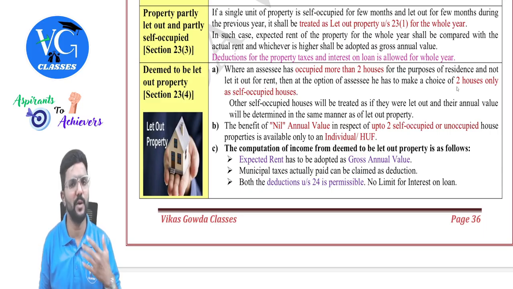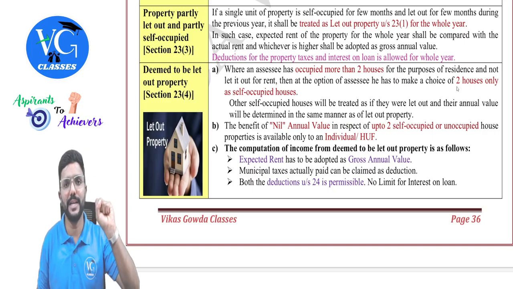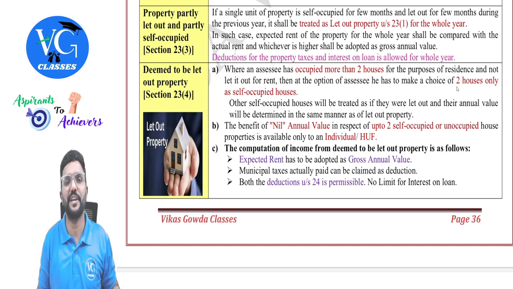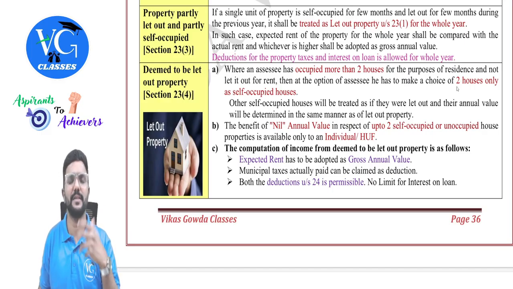Now, assume I am an individual. I totally have 5 houses. All 5 houses are used for my self-occupation or for my family members. Then who will decide which two properties are self-occupied and which three properties are deemed to be let out property? I can decide it. So I can calculate the value for whichever property the expected rent or the gross annual value will be higher. I can treat them as the self-occupied property.